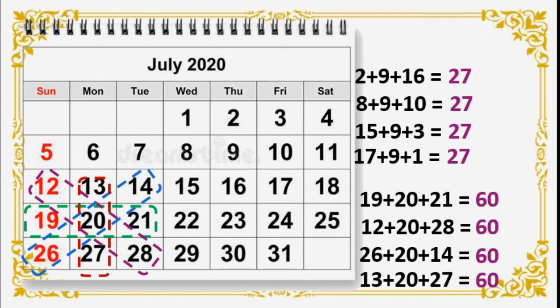Isn't it? Like this, you also find out. You take one month's calendar and sit and concentrate on the numbers. You will get one or the other pattern. It is fixed. Okay.